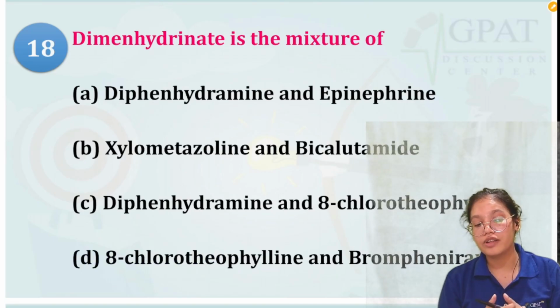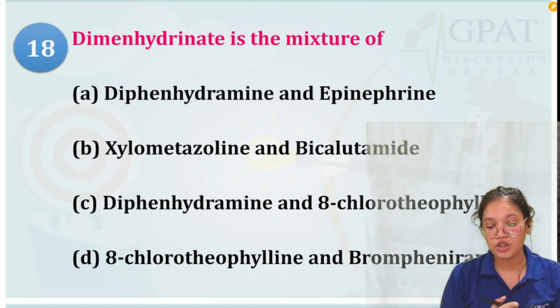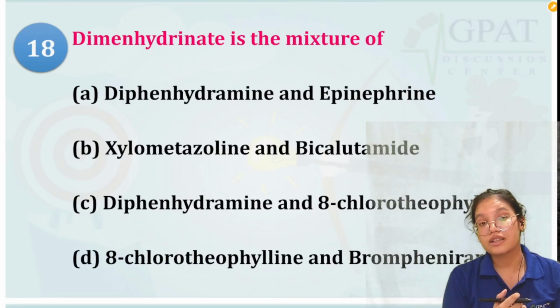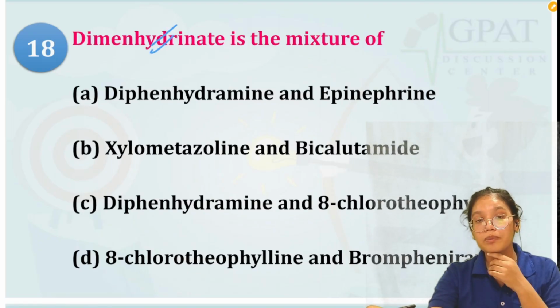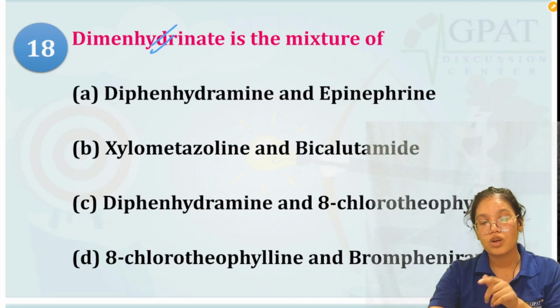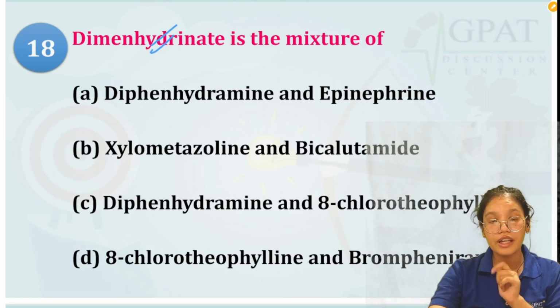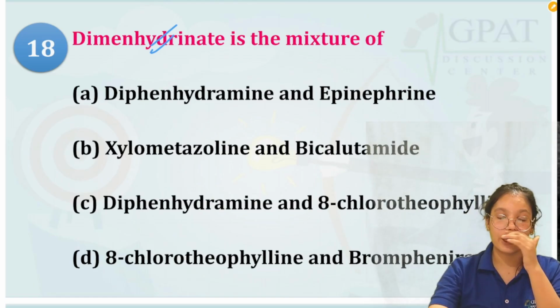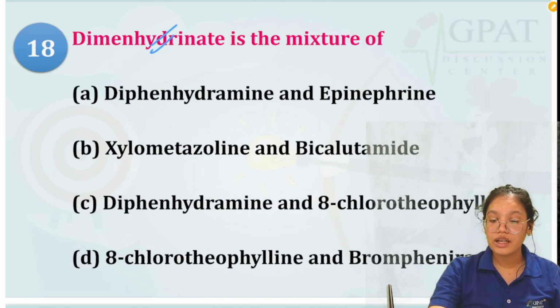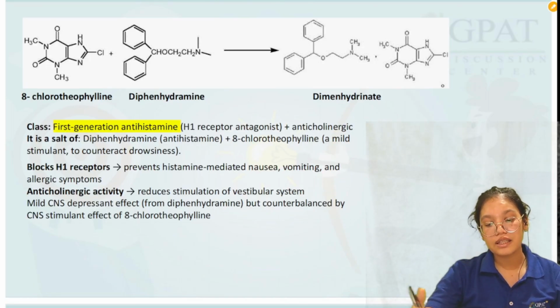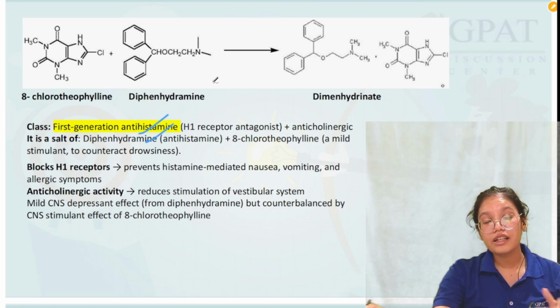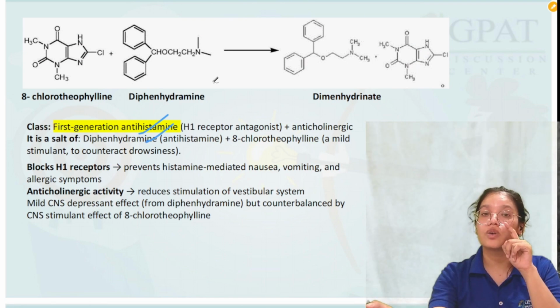Next we have, dimenhydrinate is the mixture of. Dimenhydrinate, it is a salt drug. It is present in the salt form. If you remember, the xanthine was the ring present there. We already solved that question. So they are asking that it is a mixture of what? So this is basically the synthesis of dimenhydrinate. It is a type of antihistaminic drug.